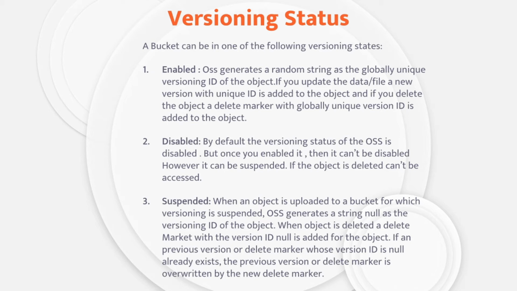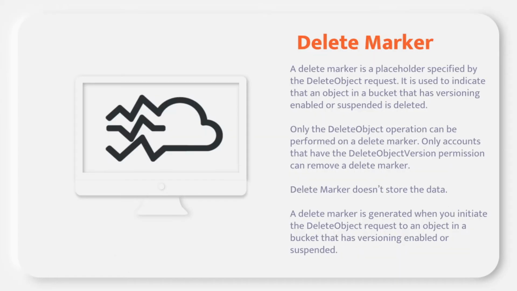Okay, do you understand what I want to say? Just remember this point. After versioning, you have only two statuses, enabled and suspended. And previously I told you that I will thoroughly explain the delete marker concept. Delete marker. Marker, by its name you clearly understand. It is a marker or placeholder specified for a delete object request.